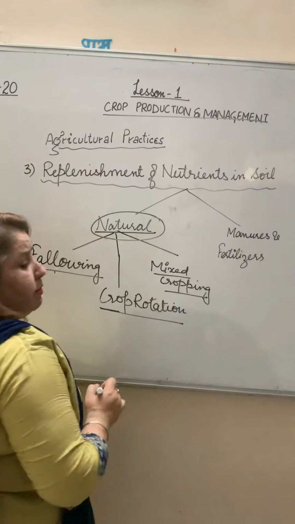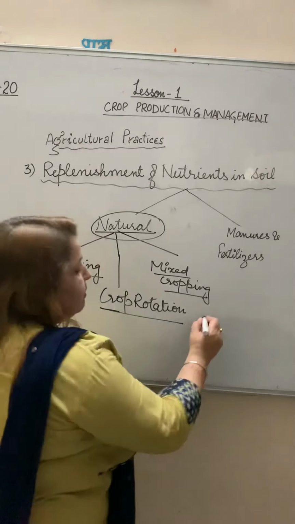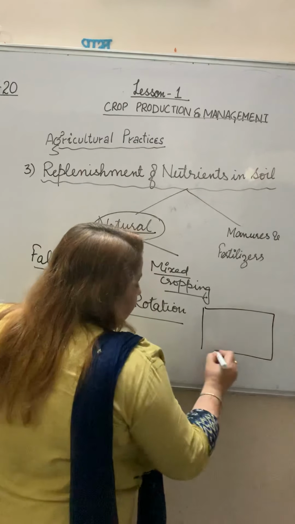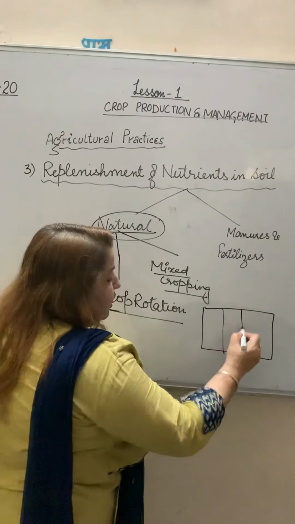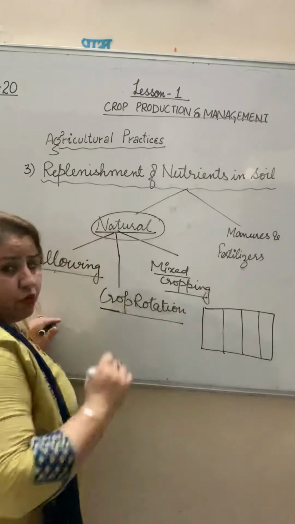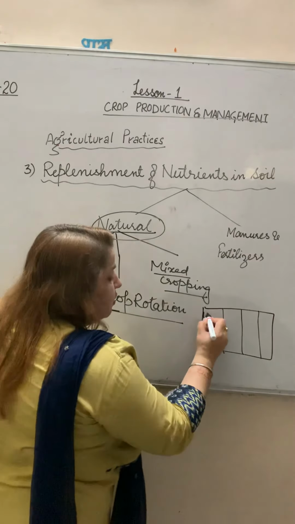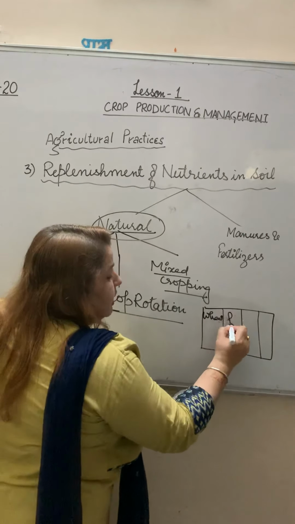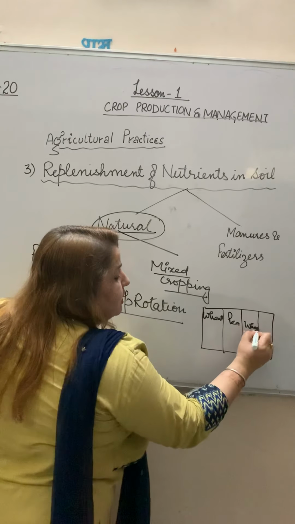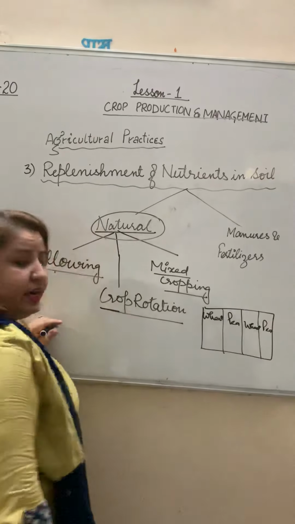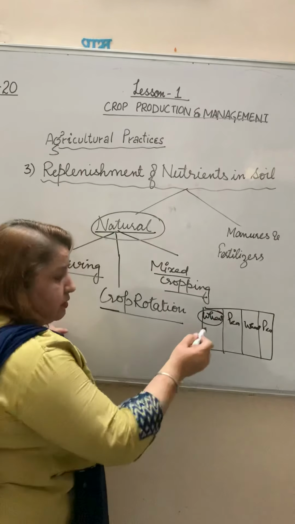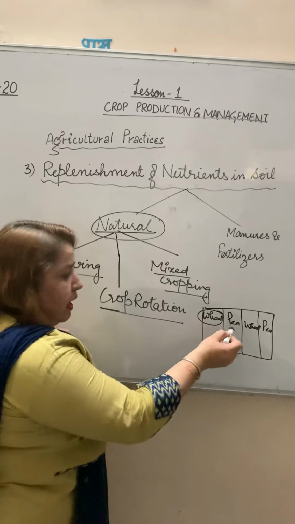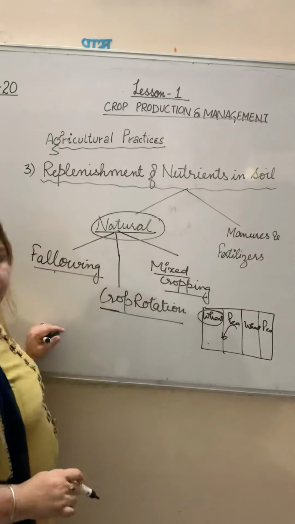The third one is called mixed cropping. What do you mean by mixed cropping? Suppose this is a field. In mixed cropping, we make four rows. In one row we grow wheat, in the second we grow pea, then wheat, then pea. The nutrients used by the wheat from the soil, the pea gives back to the soil.